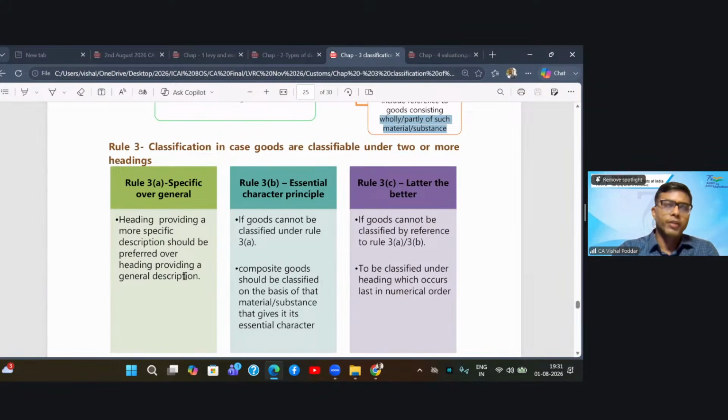So you will classify your product by applying rule 3A, and rule 3A will apply when, out of the multiple headings that you are having, one of the headings is specific. Now, what if all the headings are general? There is no specific heading. Then 3A will not help. Then you come to 3B.